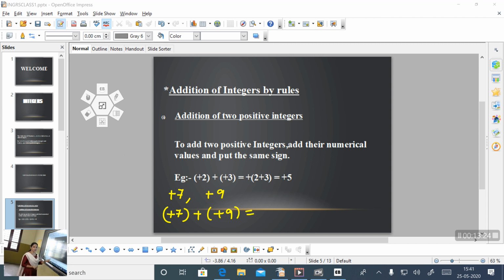Which are the numerical values here? 7 and 9. Add them, 7 + 9, and put the common sign. Here both are positive, so the answer is also positive. So, the answer is positive 16. Is it clear? Okay. So, the rule is that to add 2 positive integers, add their numerical values and put the same sign.